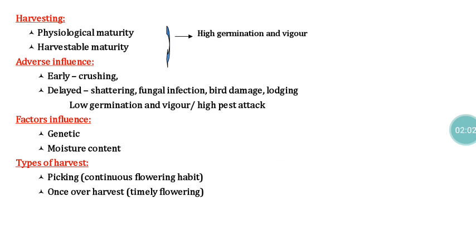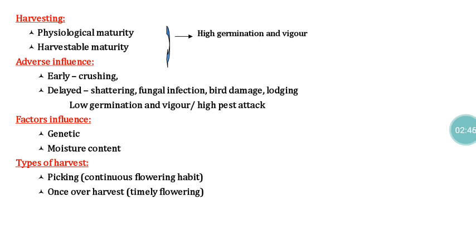With reference to harvesting of seed crops, we have to harvest the material as and when it attains physiological maturity, because at the physiological maturity stage, optimum accumulation of food reserves will be there. The only drawback is that the moisture content will be more than 14%, sometimes up to 35%. This was a problem in previous days, but by this time we have seed dryers, so it is not a problem. So for a seed crop, we have to harvest at the physiological maturity stage. We should not delay the harvesting until it reaches harvestable maturity.